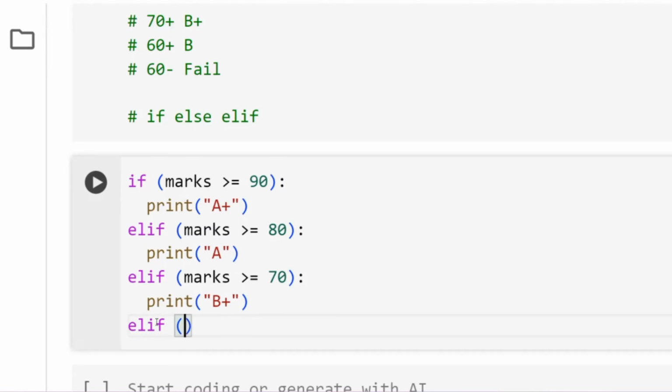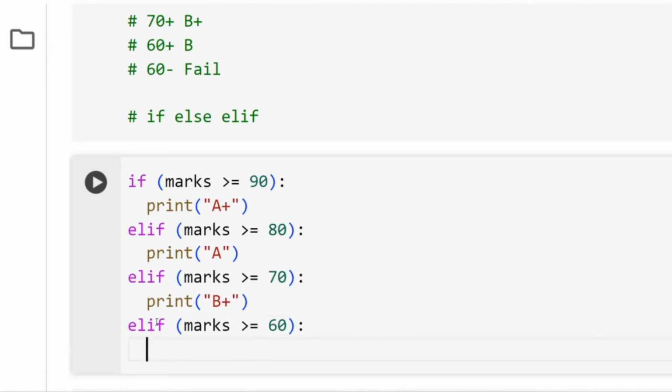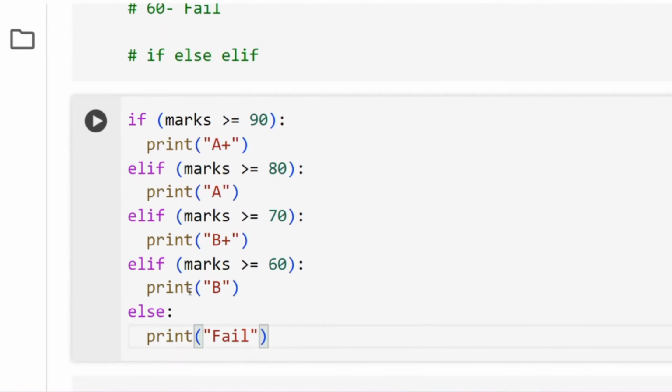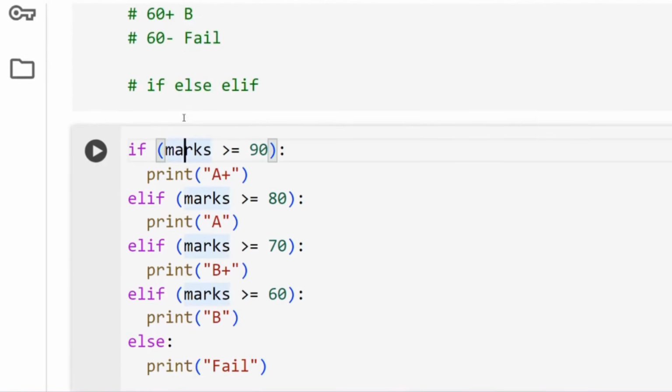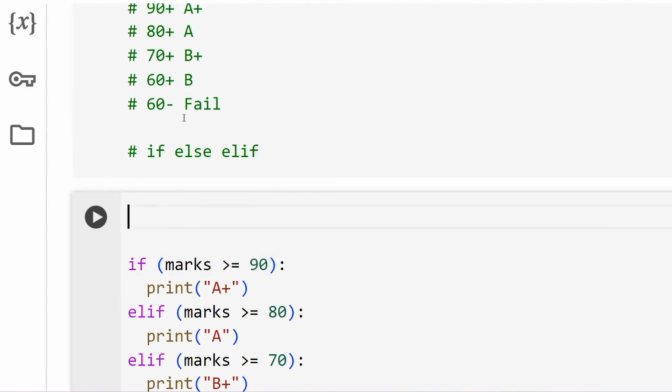You keep writing it until you fulfill all the conditions, greater than or equal to 60, then print B, then here you can write else, print fail.